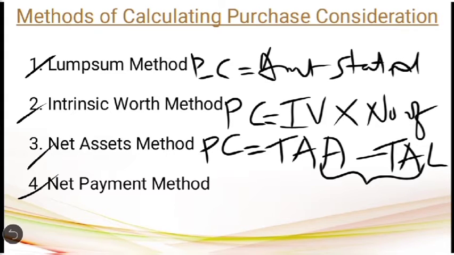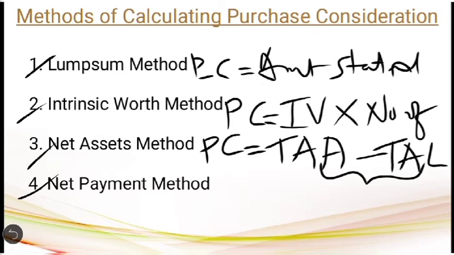Now coming to the fourth method, that is the net payment method. Here, as we discussed in the previous slide, the purchase consideration can be paid by the purchasing company either in the form of cash or in the form of equity shares or preference shares, or sometimes even in the form of debentures. So if the question gives the different modes of discharging the purchase consideration along with their actual values, then if you add all those values, the total amount you get itself is the purchase consideration under the net payment method.